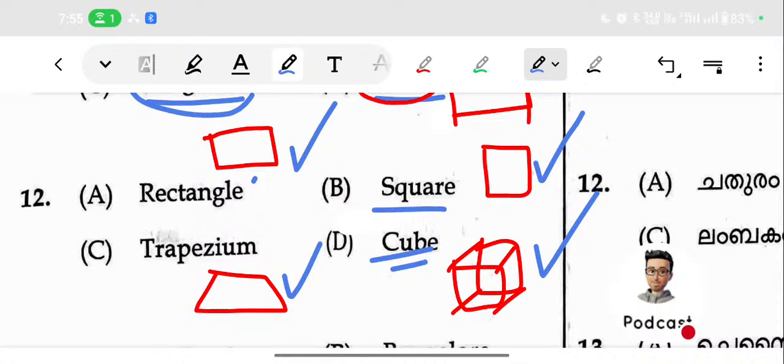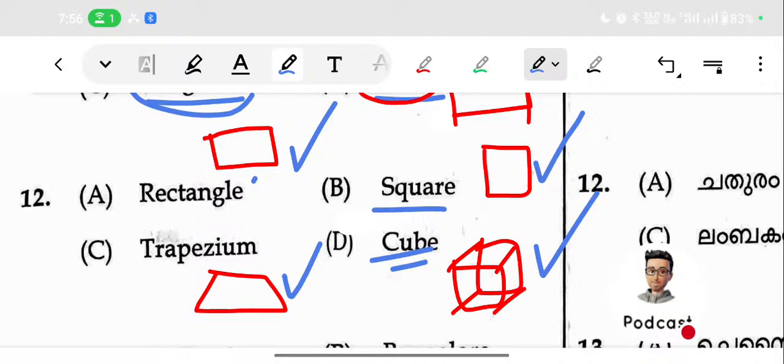Do you understand how we get the cube? Because cube is 3D, others are 2D, so cube will be the answer. Do you understand? So that is the answer, cube. Cube is 3D, others are 2D.